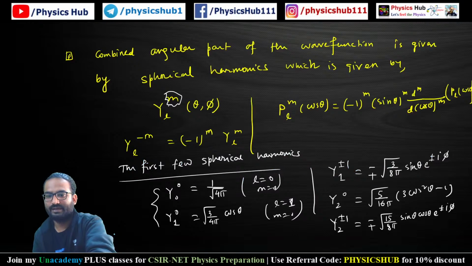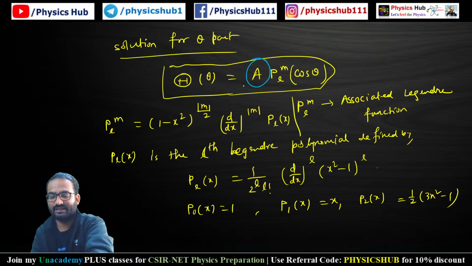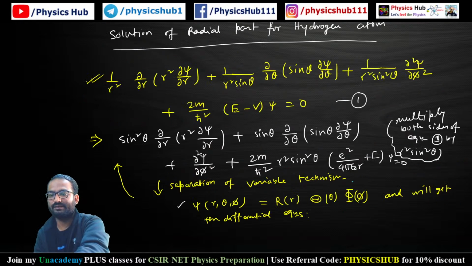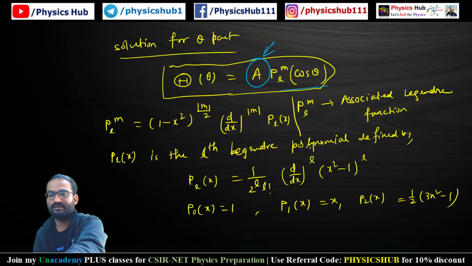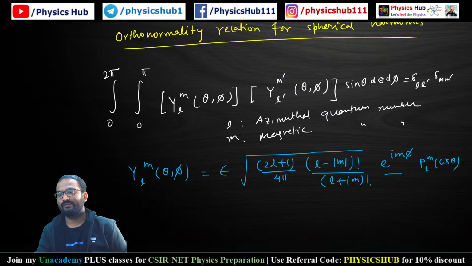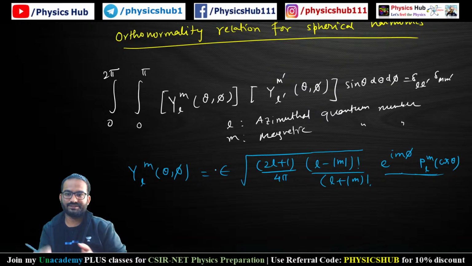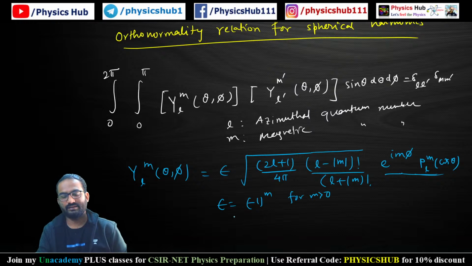So you see here, in this solution A was there. This A is giving rise to the complicated expression, and other than that, e to the power i m phi was remaining as it is, and P l m cos theta is remaining as it is. This is coming from the phi part and the theta part, and this constant is a normalization term, where epsilon is equal to minus 1 to the power m for m greater than 0, and it is plus 1 for m less than or equal to 0. Okay, in this way spherical harmonics can be written.